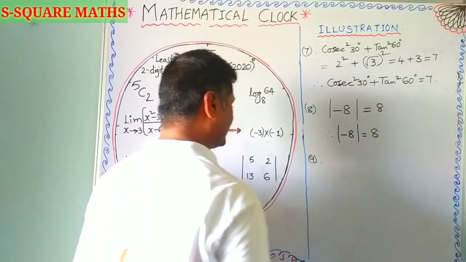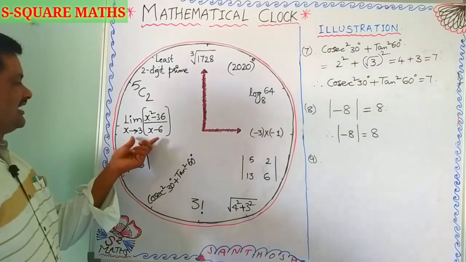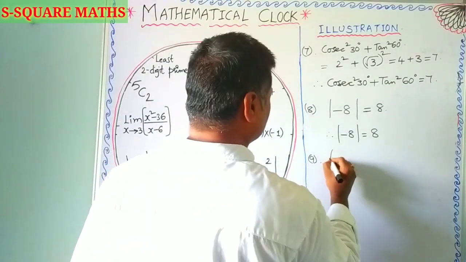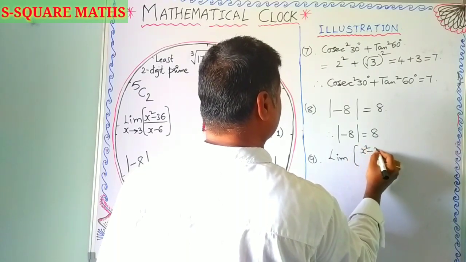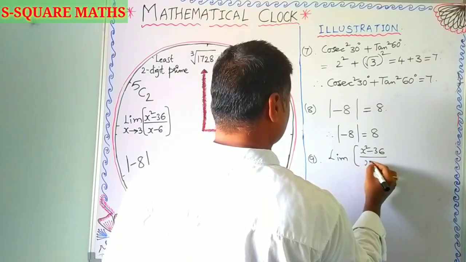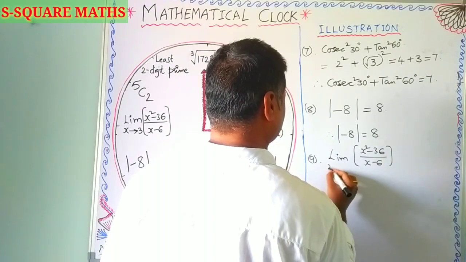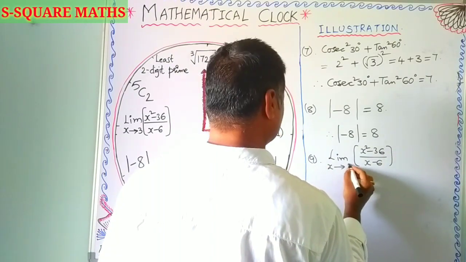Now to get the value of 9, here we have the limit of x square minus 36 by x minus 6, as x tends to 3.